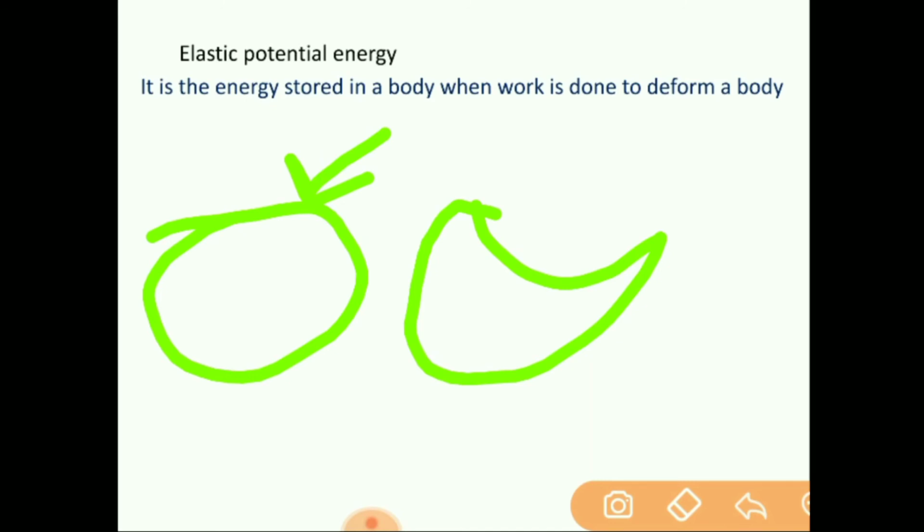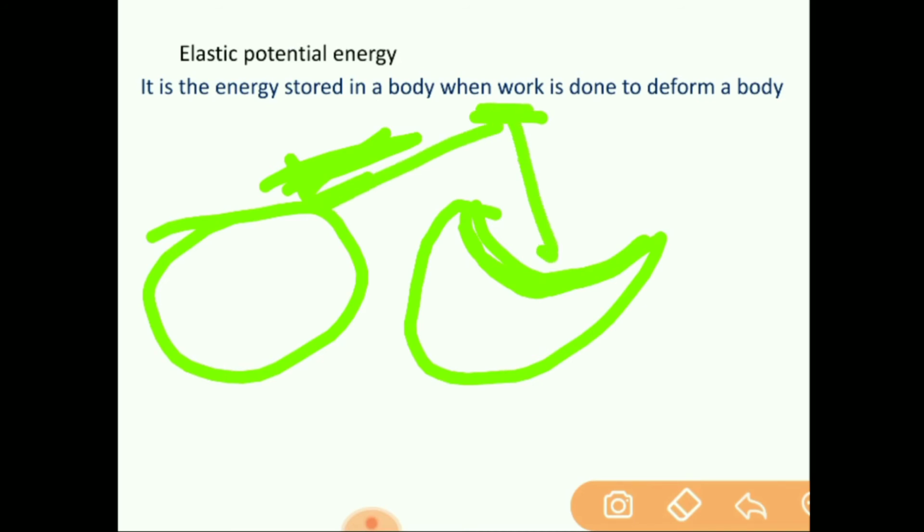So we are doing work by applying this force to change the shape of the ball. So the ball is deformed now. Whatever work we are doing, whatever force we are applying, that work will be stored in the form of potential energy called elastic potential energy.